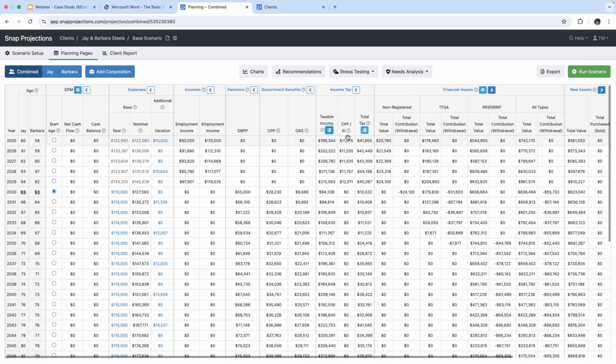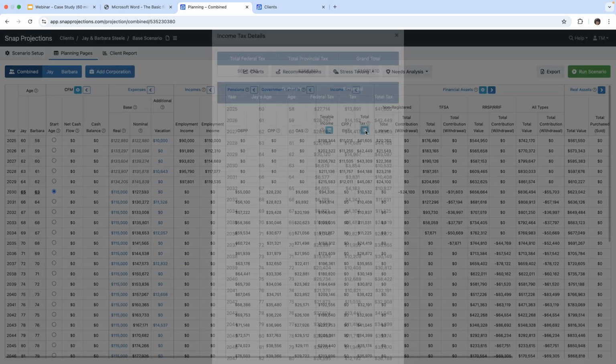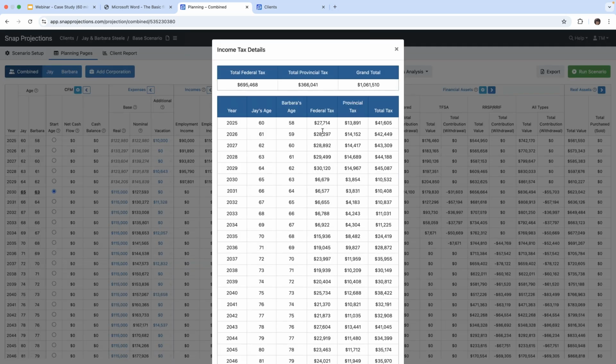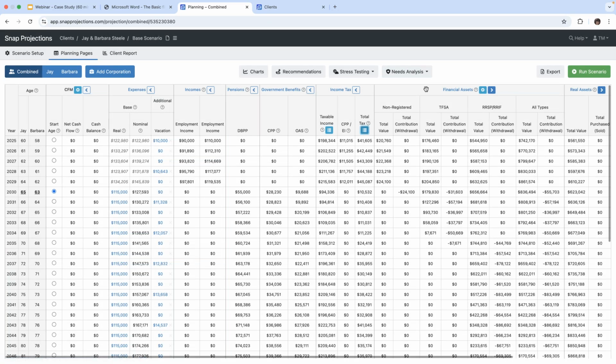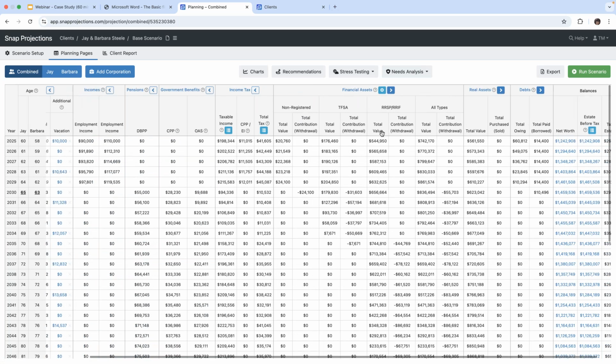And we've got the CPPEI and the total tax, which again, I can click on that blue icon and I can see information relating to federal tax, provincial tax, total tax. So that again is usually very helpful when meeting with our clients. Next, we move on to our financial assets. So we've got our non-registered assets, we've got our TFSA assets and our RRSP assets with a column for total assets.